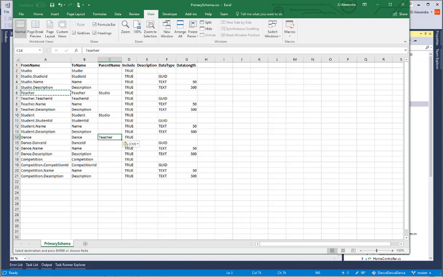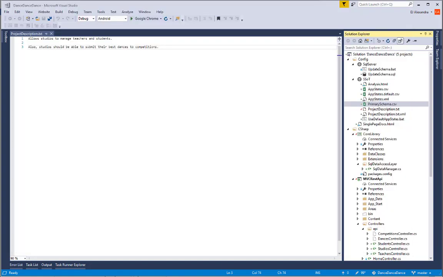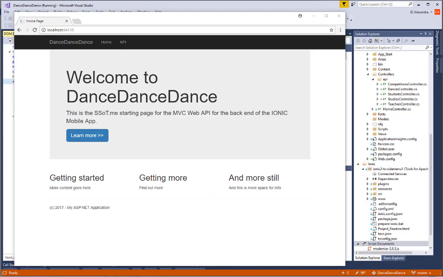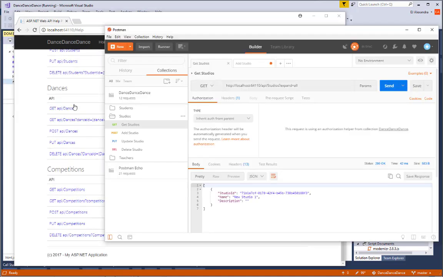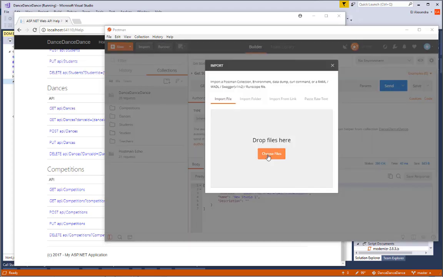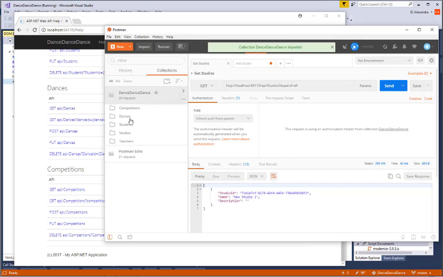Having tweaked the data model in a couple of specific technical ways, let's rebuild the project and see how the app works now. The seed automatically added 2 new REST API controllers for dances and competitions, and we just need to include them before rebuilding. We can now verify that there are controllers for dances and competitions as expected. The Postman export was updated as well, and now includes requests for dances and competitions.